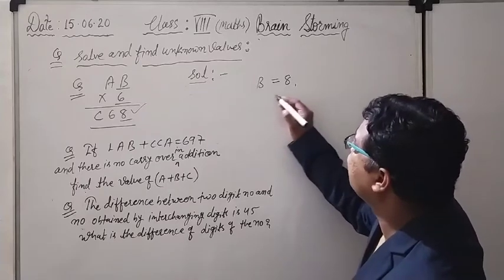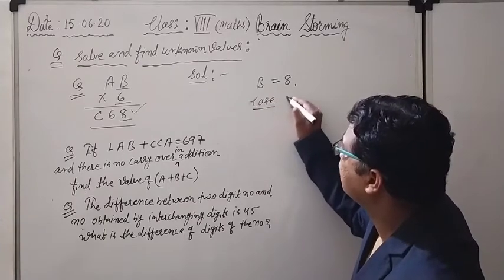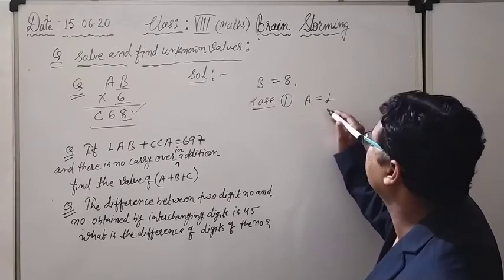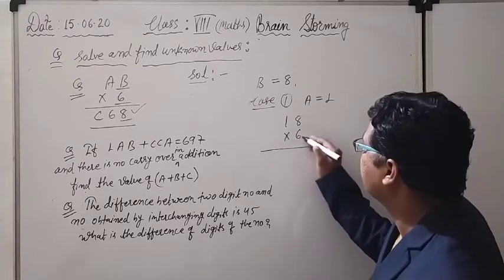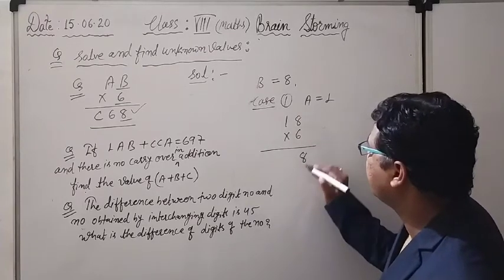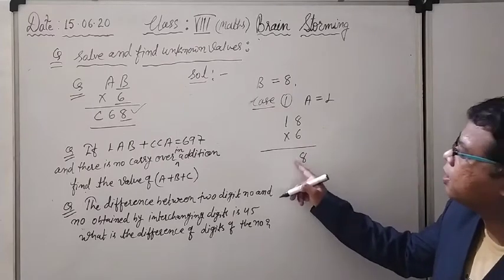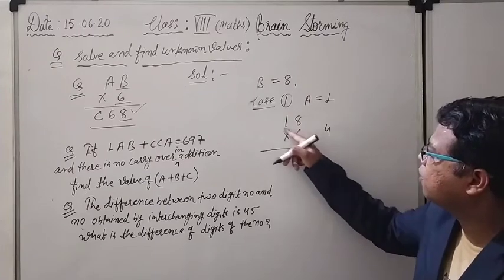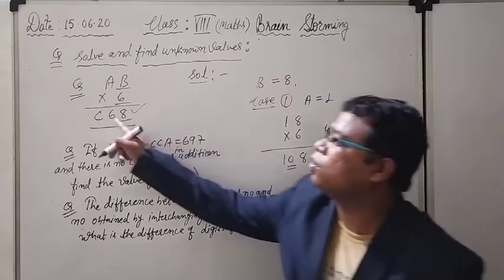And what could be the value of A? I can check. For example, case 1: I am selecting the A value 1. So 18 into 6. 6 times 8 is 48, but here I have to get 6. 6 times 8 is 48, 4 on carry, 6 times 1 is 6, plus 4 is 10.